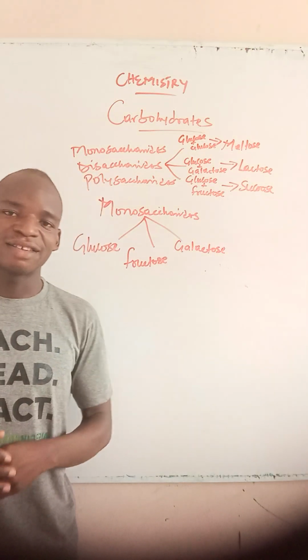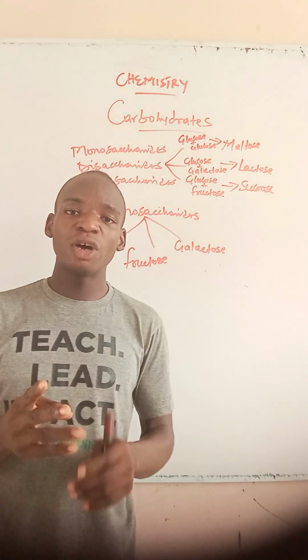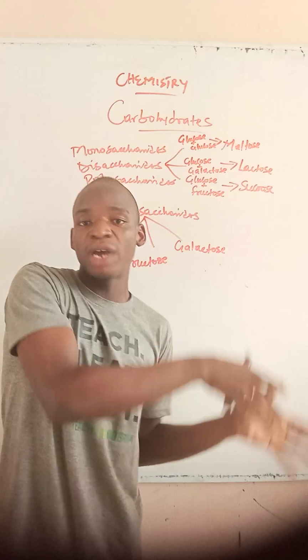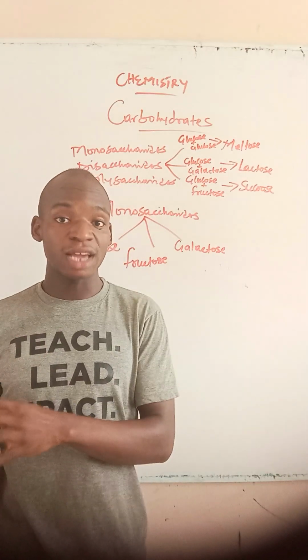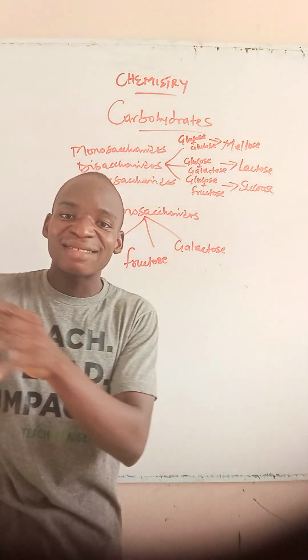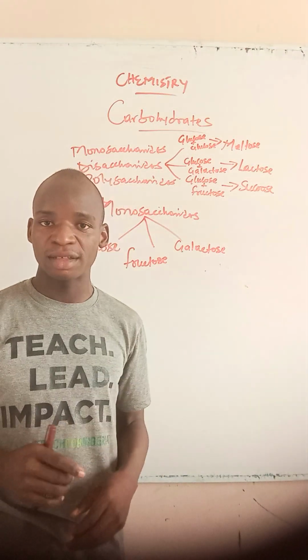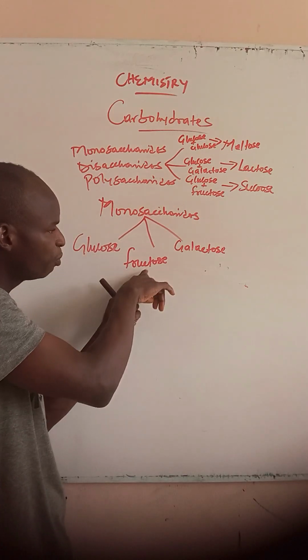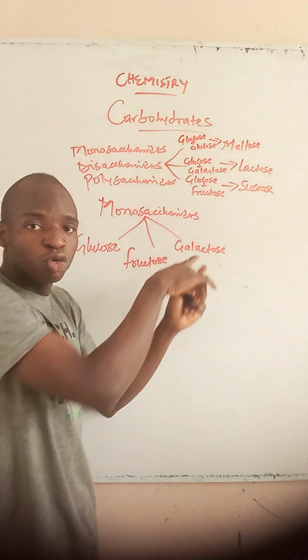Now, carbohydrates majorly are classified into two. We have the simple sugars and the complex sugars. Now, both monosaccharides and disaccharides are simple sugars. So it means that monosaccharides like glucose, fructose, and galactose are simple sugars.